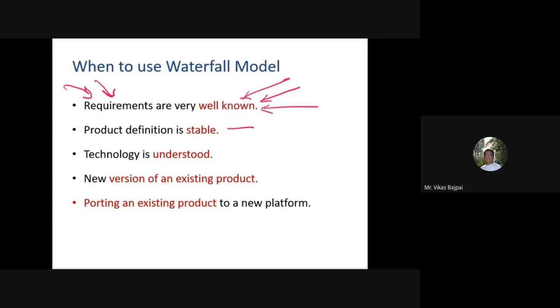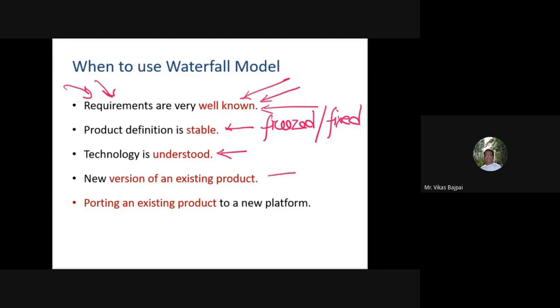When my product definition is stable, it's frozen, it's fixed, then go ahead with waterfall model. I have clearly understood the technology. I know the pros and cons. I know when to use. I know when to avoid. When I have all these things in mind, then I can go ahead with this.